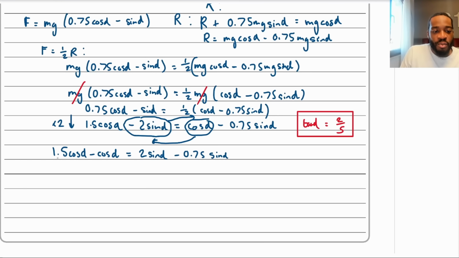So what do I have? I've got 1.5 minus 1. That's a 1 right there. That's going to be 0.5 cos alpha. And then 2 take away 0.75 is 1.25 sine alpha.